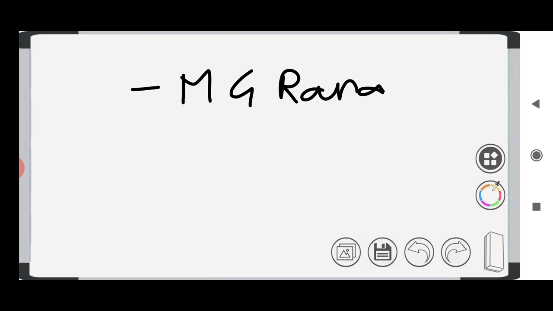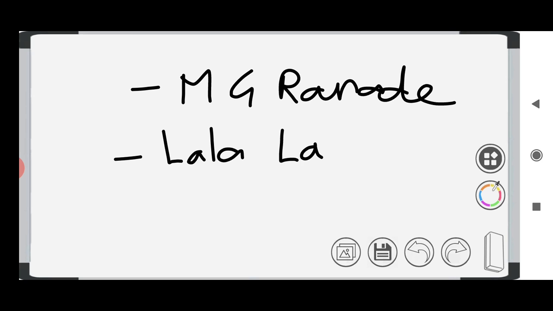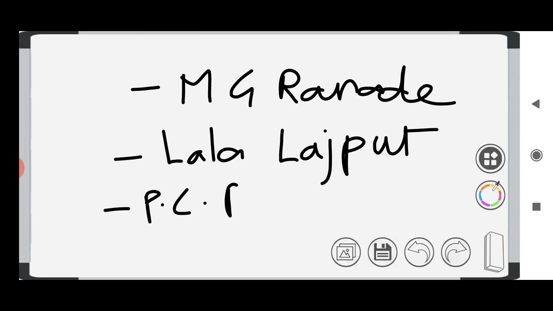And then we have Essay on Indian Economy by M.G. Ranade. Then we have England's Debt to India, which is by Lala Lajpat Rai. Then we have Poverty Problem in India, which is by P.C. Roy. And then National Income of India and Planned Economy of India, two books, both by V.K.R.V. Rao.